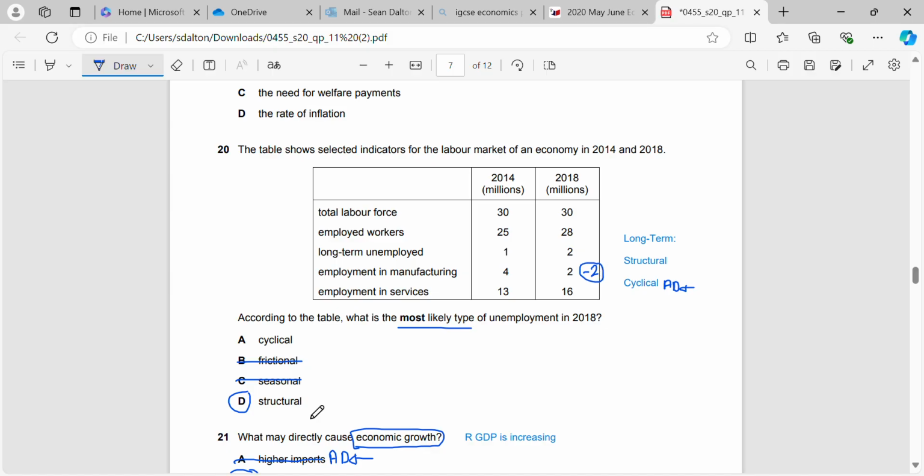Okay. Cyclical, it's not going to be concluded from the table because cyclical is resulting from a lack of AD, and we're not sure what the total demand is, but we can assume it's more because we've got more employed workers in the country in 2018 than 2014. But we've got less in manufacturing, so it's likely to have been structural due to advances in technology or due to changes in demand for manufacturing products.